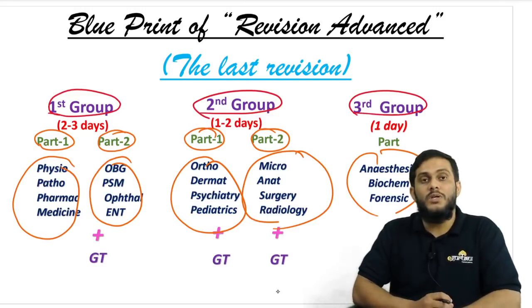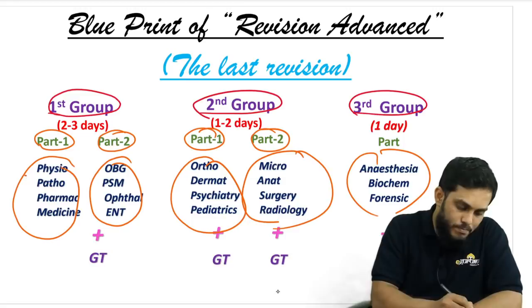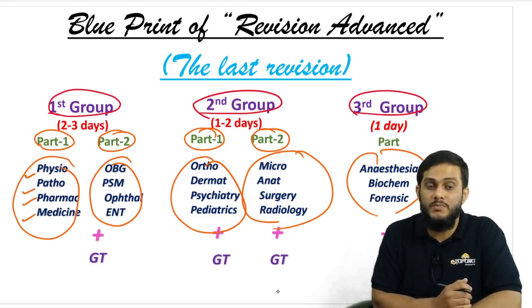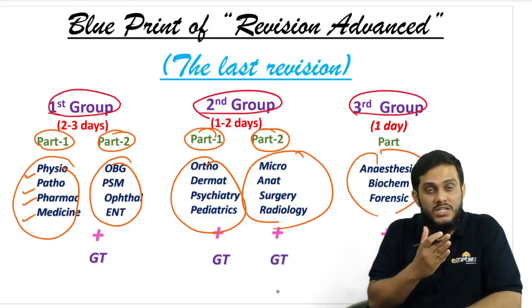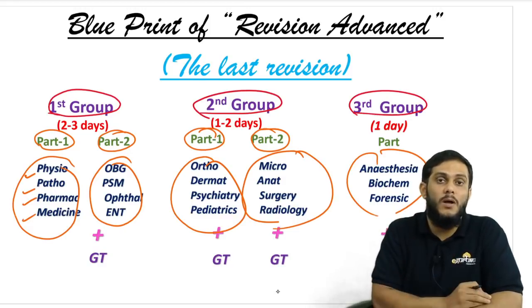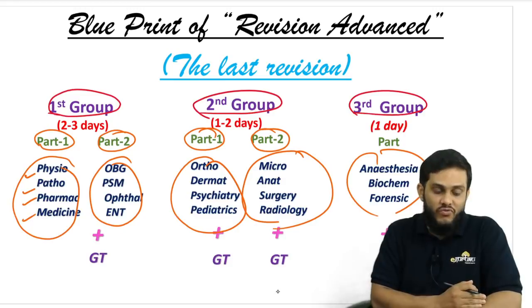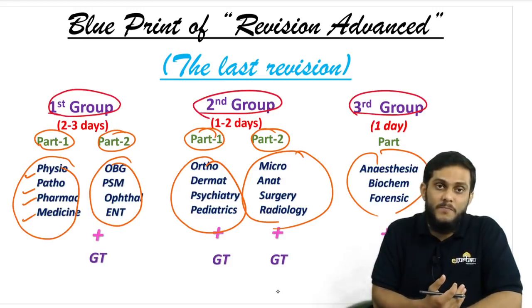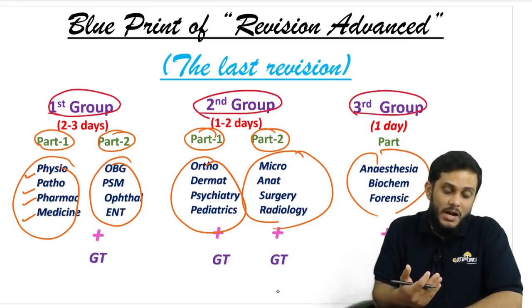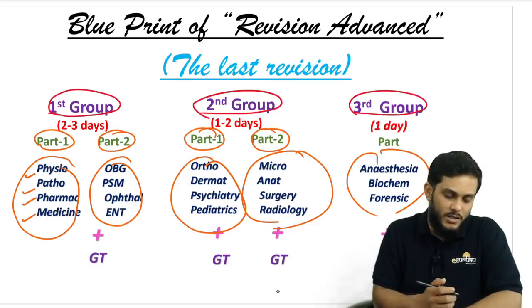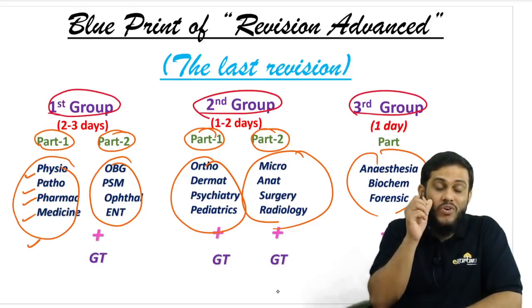The first group of subjects includes physio, patho, pharmac, and medicine. These are the first four subjects. So start with these subjects now. Due to the change in pattern, this is the slight change in the plan which you have to incorporate in your preparation. So first start with physio, then patho, then pharmac and medicine. All these are interlinked. If you understand physio, then you can understand patho. If you understand physio, patho, and pharmac, then you can understand medicine better. So these four subjects are now very, very important.